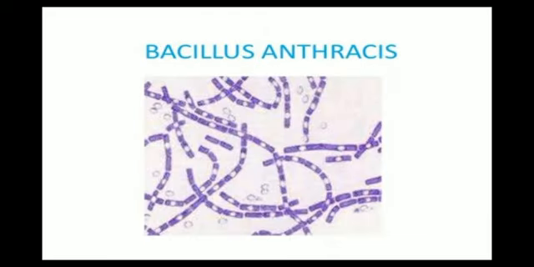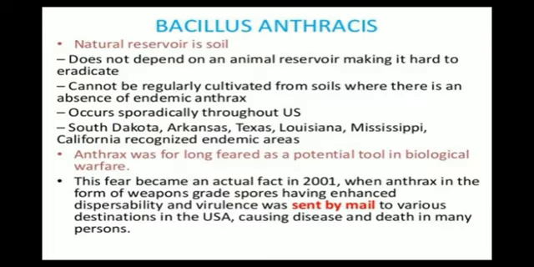Now we will be discussing Bacillus anthracis. It says the natural reservoir is soil. That means it is found naturally in soil. Does not depend on animal reservoir, making it hard to eradicate. It does not depend on animal reservoirs or any kind of infection. That is why it is very hard to eradicate, because the infection found in animals can be eradicated, or the medications for that type of bacteria can be found. But it does not depend on animal. That is why it is very hard to eradicate.